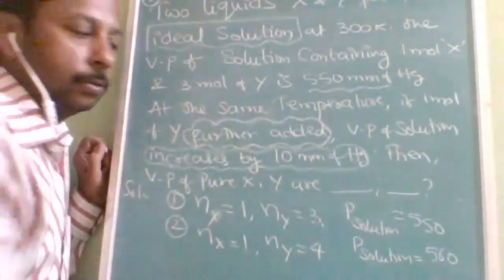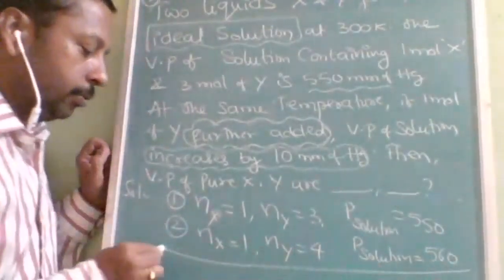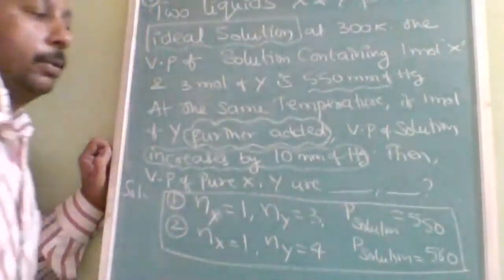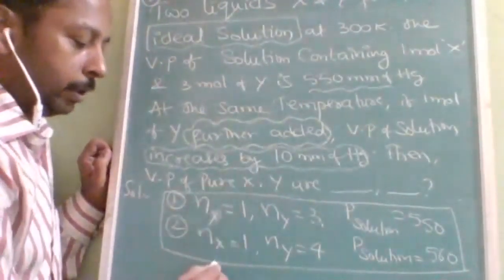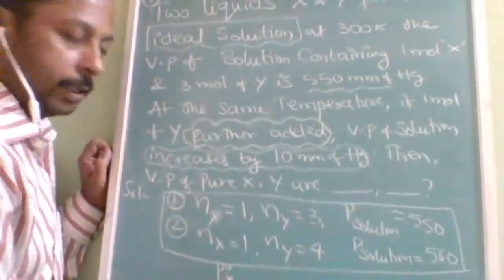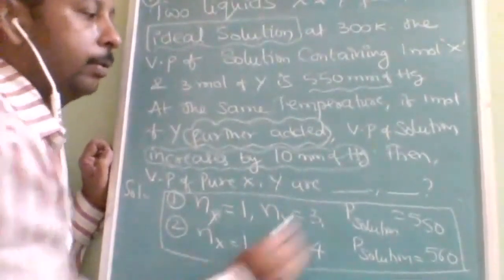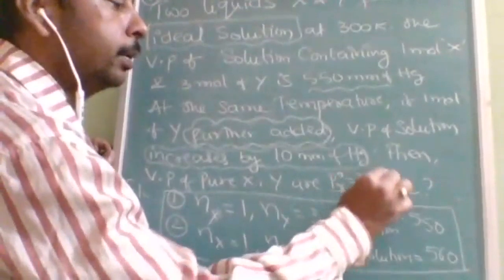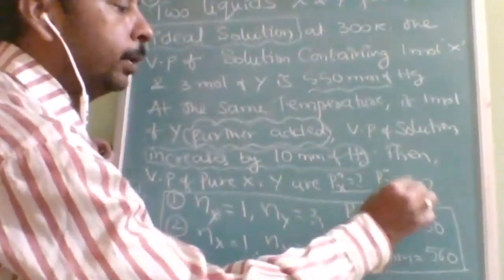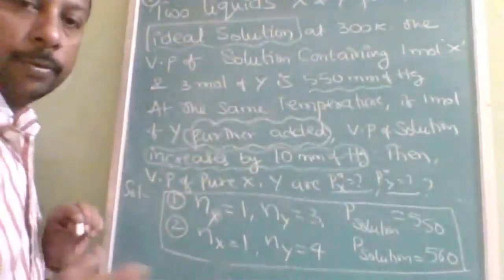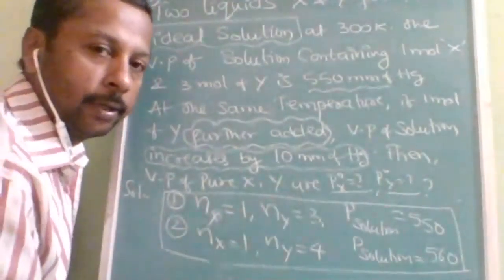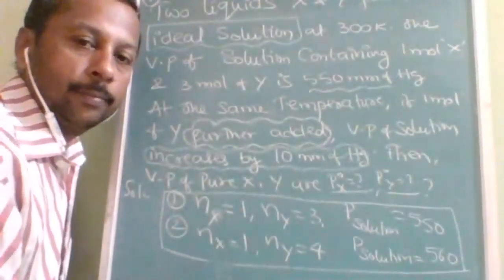By using these two conditions, how many equations can you form? Two equations you can form. And what do you have to find out? P naught X is question mark, and P naught Y is how much? Is it understood? I am using these values and I am going to find this out. Are you ready with me? Let's see.